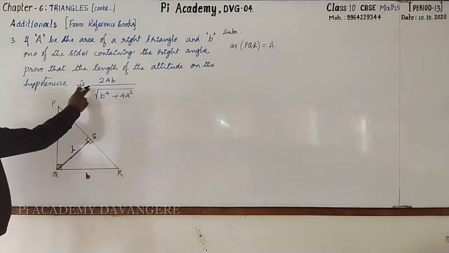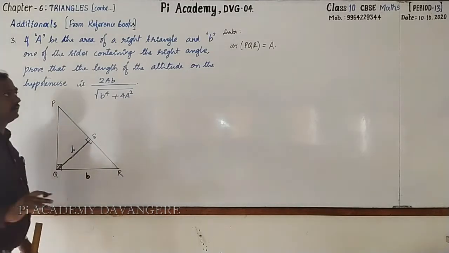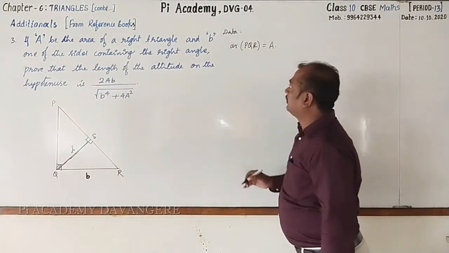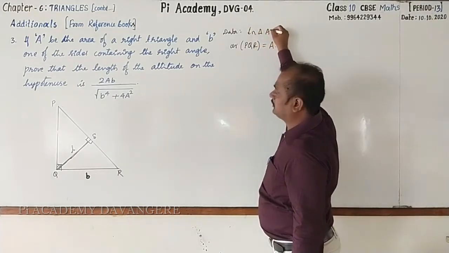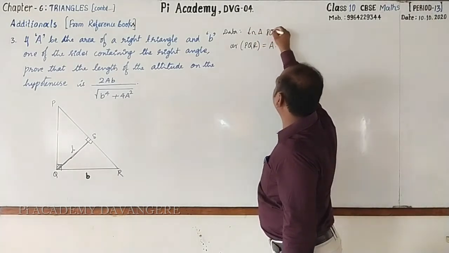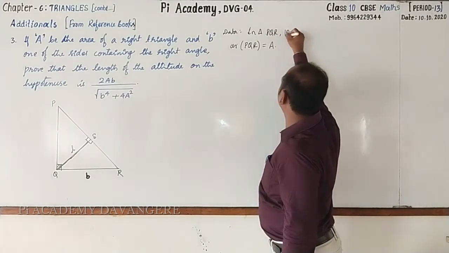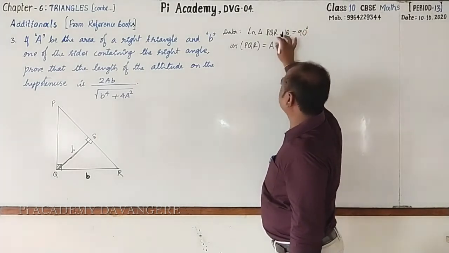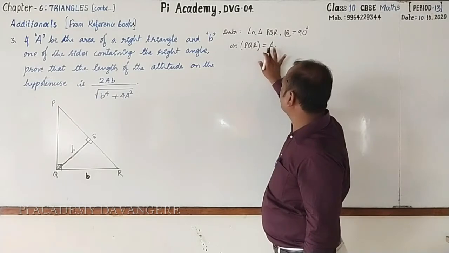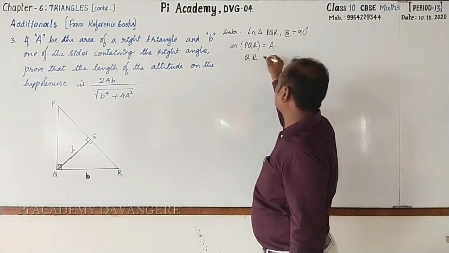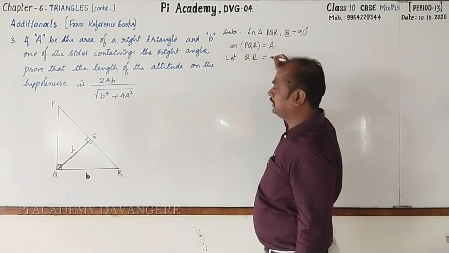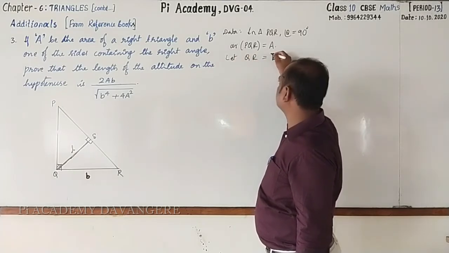Is this followed? Okay. Now let's go for proving that. In triangle PQR, angle Q is 90 degrees. Then area of PQR is capital A. One more side is given, QR. Let QR equal to small b units.